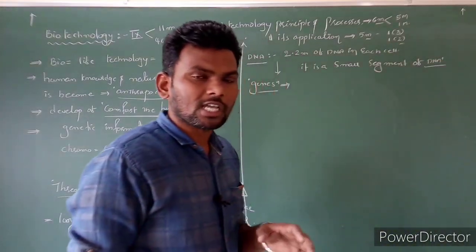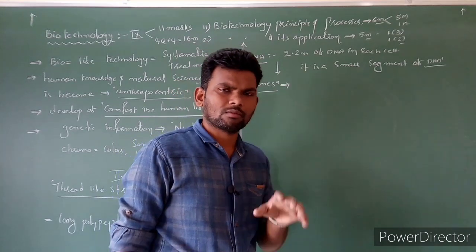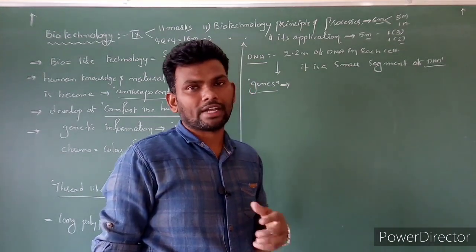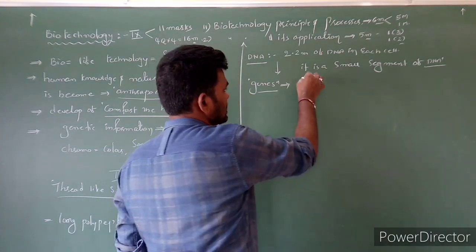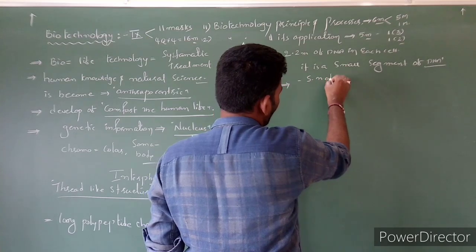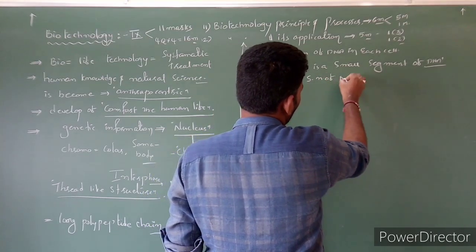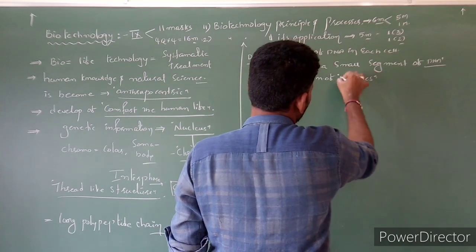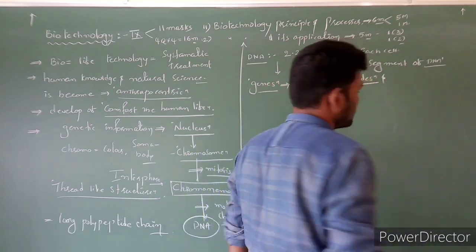This small segment may consist of 100 or more than 100 nucleotides. It consists of some number of nucleotides.